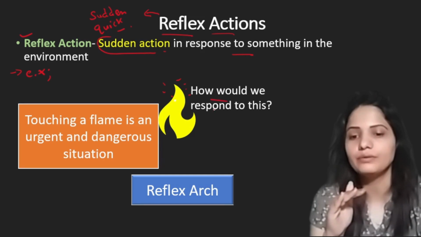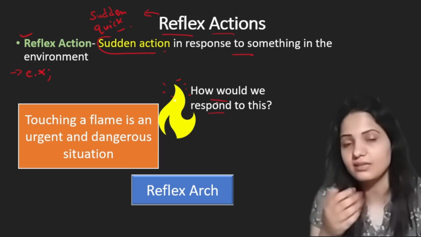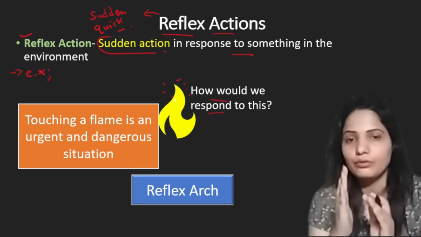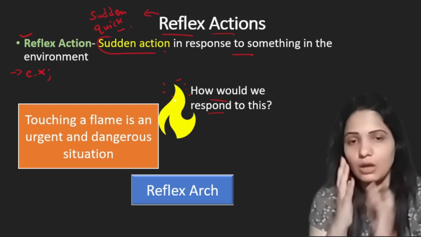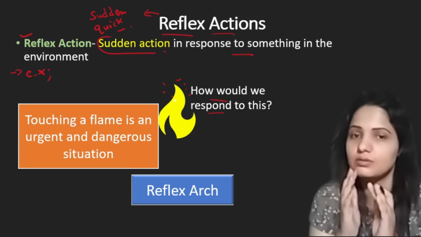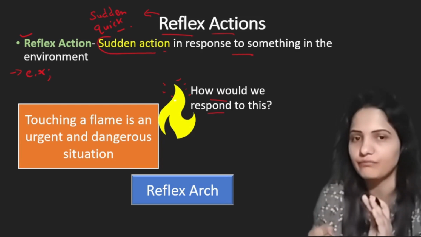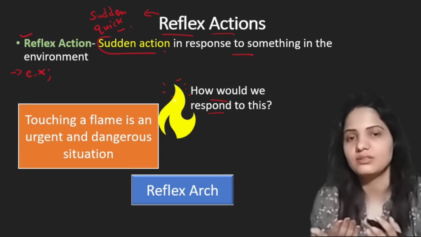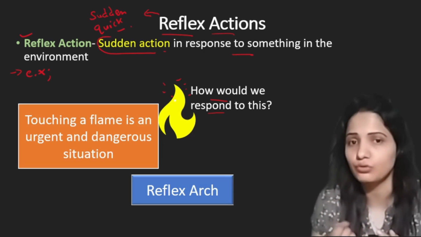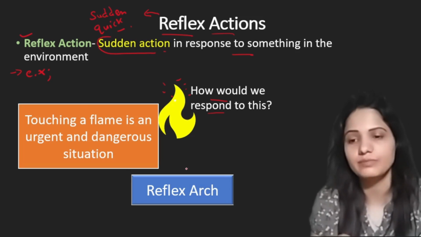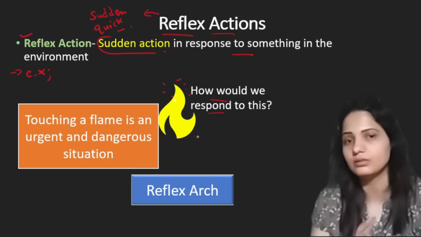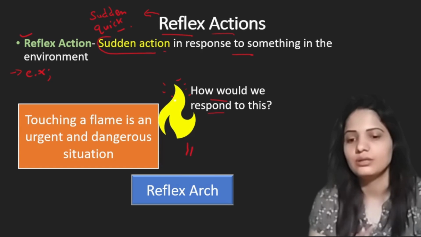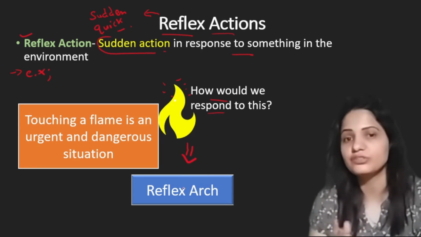So now how would we respond to this? As these are sudden actions, our body needs to perform these actions without any thought process, without thinking. We just remove our hand from flame. So these are sudden actions, and now we have to understand how this reflex action happens so quickly. Now if we see the process behind the reflex action, we have another very important term. This is reflex arc. Now what is reflex arc?